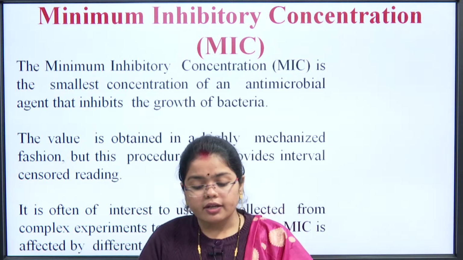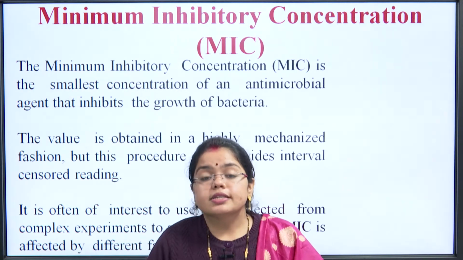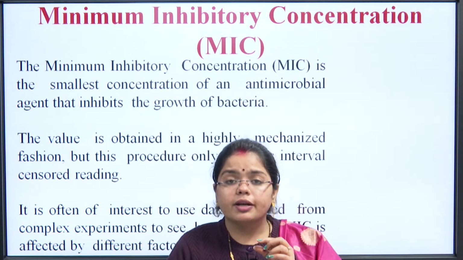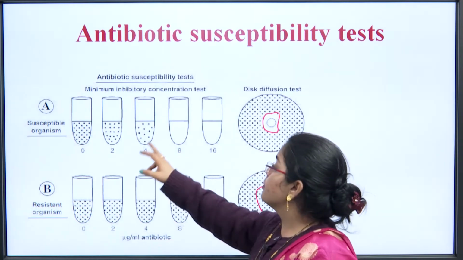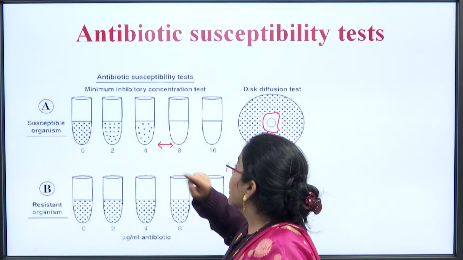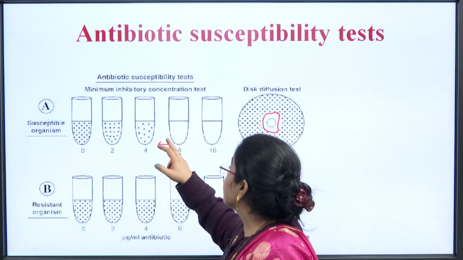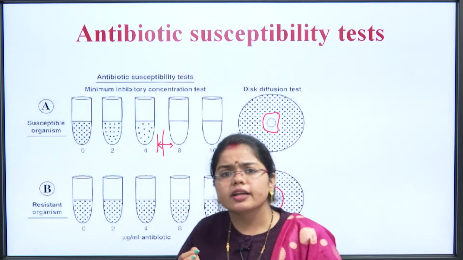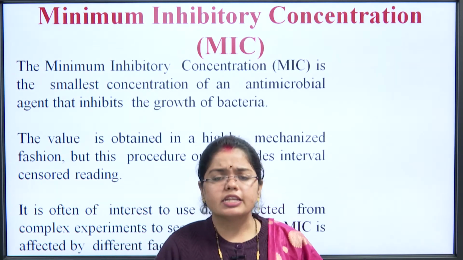The value is obtained in a highly mechanized fashion, but this procedure only provides an interval censored reading. Since we are doubling it, it is not exactly appropriate. Like if we double it from 4 to 8, like in the previous slide, we have doubled the concentration, but you can see the gap here. Maybe the inhibitory concentration could be in between. Maybe it could be near to this only, a slight increase in this concentration would have inhibited the growth. So, it is not that appropriate, it is in a mechanized fashion.